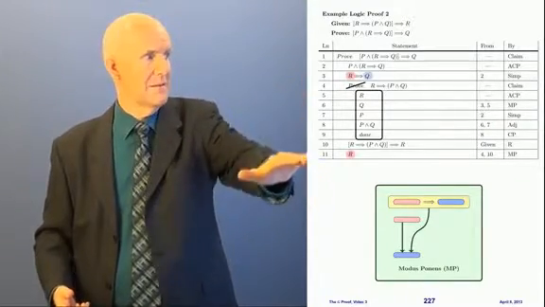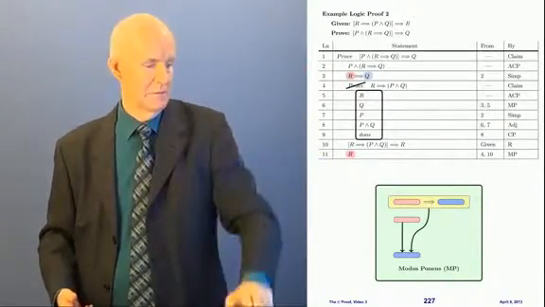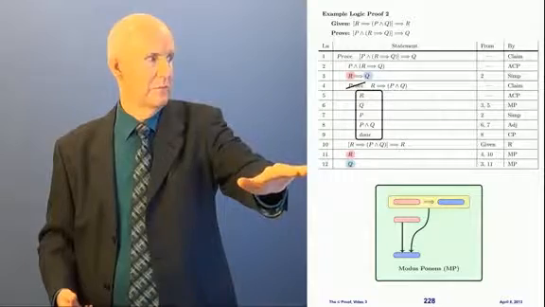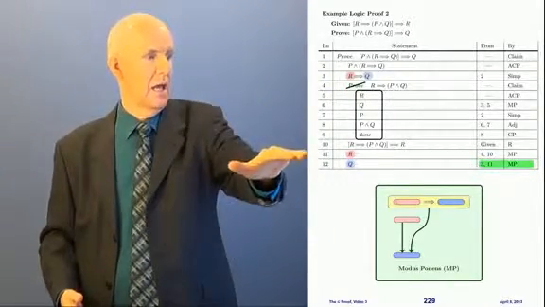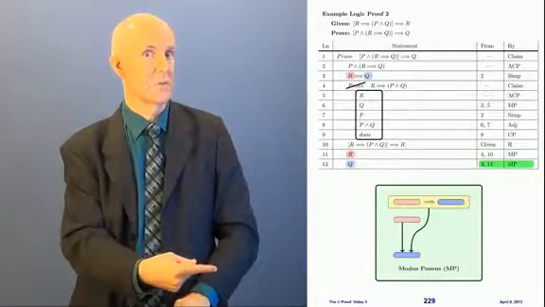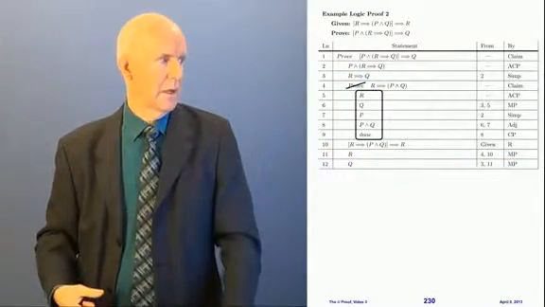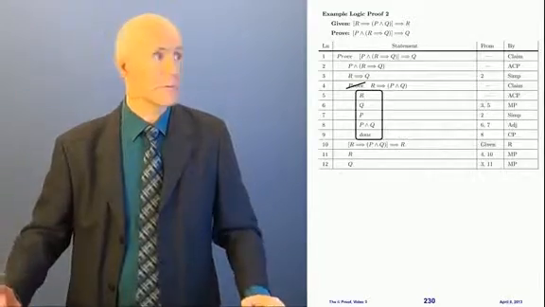So that means I can get the blue, Q, right? So there it is, Q. Where does that come from? Lines 3 and 11 by modus ponens. Okay, Q. Now look what's going on here.